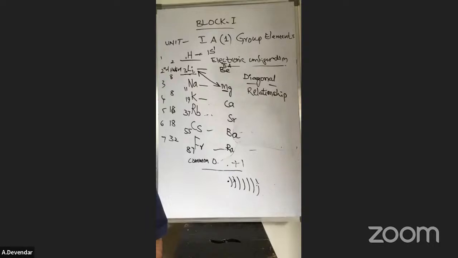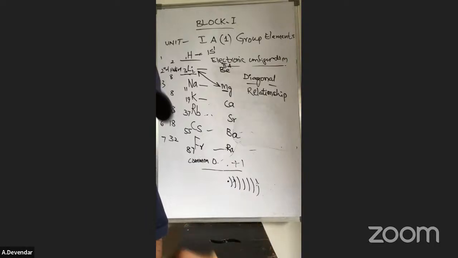In the paper there come 8 questions: 1, 2, 3, 4, 5, 6, 7, 8. Out of 8 questions, you can write only 4. The remaining 4 are choice. Each question carries 5 marks, so 4 into 5 is 20 marks, section A.